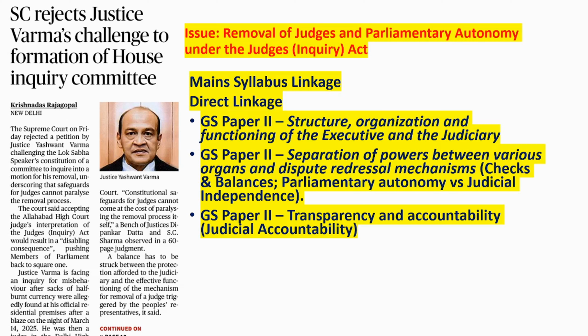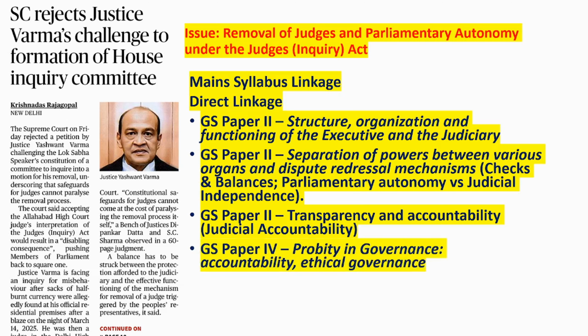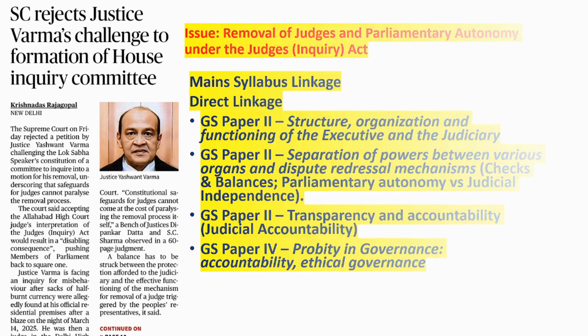Okay, this is also touching on transparency and accountability, judicial accountability. We are seeing judges as above all. They answer to no one. But what happens when a person answers to no one and is corrupt? So this is a question of judicial accountability also. Not only GS paper 2, transparency and accountability, similar keywords are also already given in GS paper 4, the ethics paper. So you should link to multiple Mains GS papers. So please add these topics, examples, data in your notes at these places.